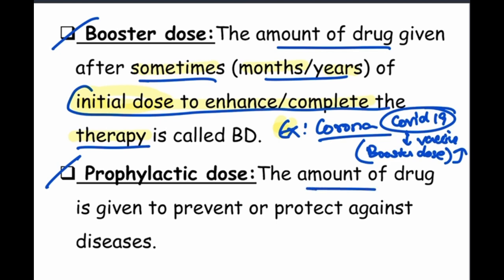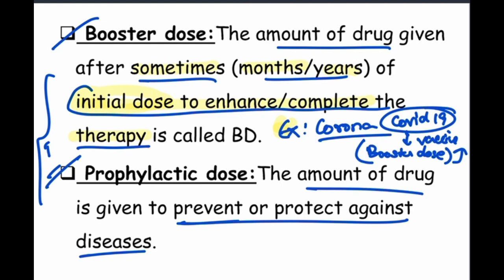Next is the prophylactic dose. Prophylactic dose is the amount of drug that is given to prevent or protect against a disease. So if there is a particular disease, to prevent that disease we give the prophylactic dose. Like vaccination is done, right? So we gave BCG for tuberculosis, just to prevent or protect against the disease. So these two are important for FMG.